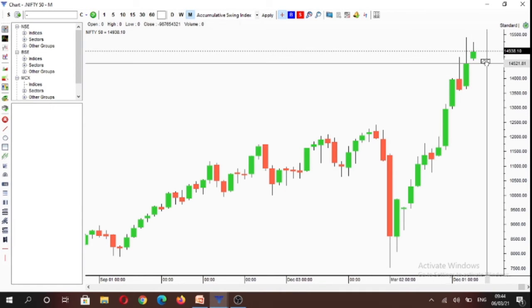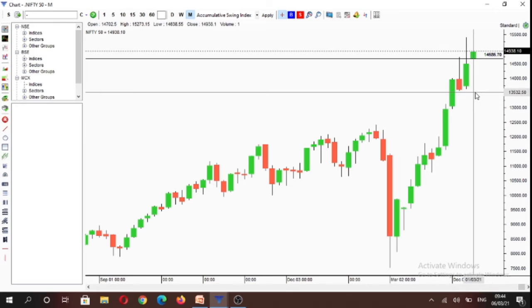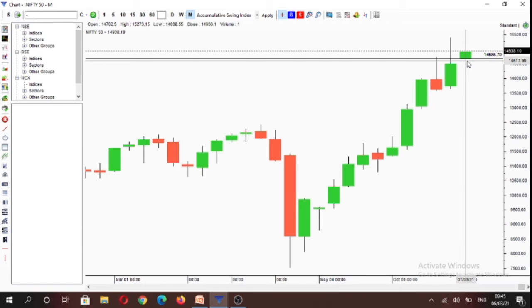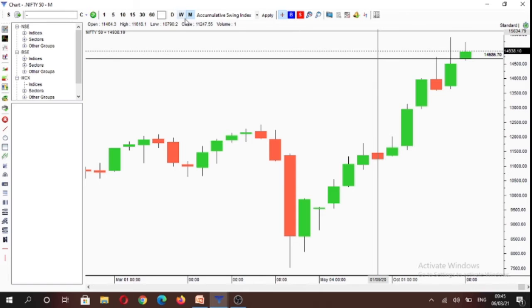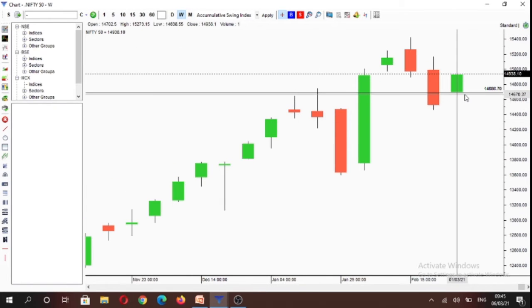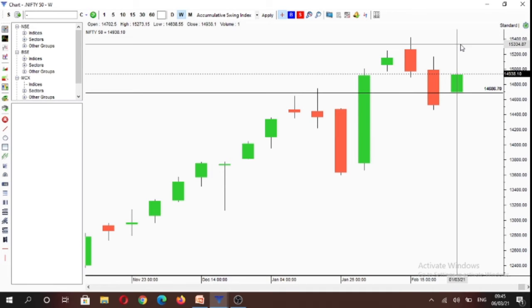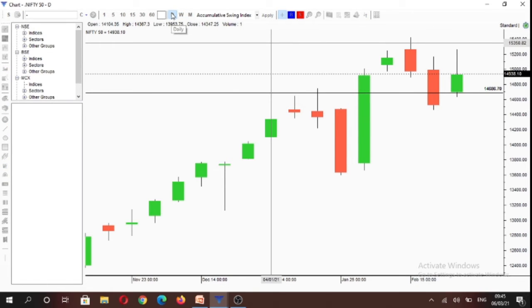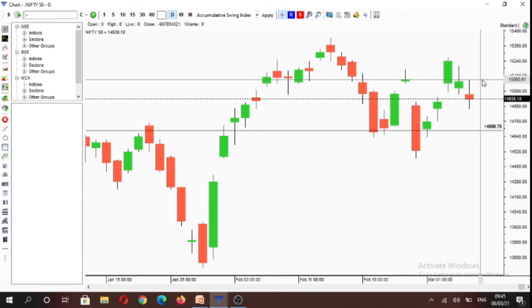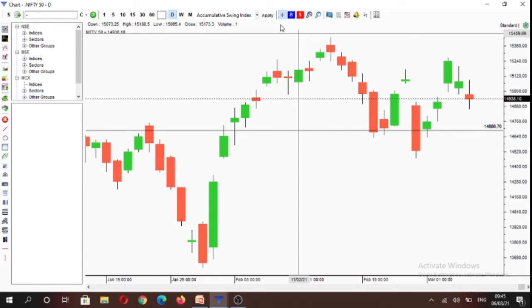If we analyze Nifty on multiple time frames, you will see that on the monthly time frame, the market is under control of buyers above 14,702 levels, and on the weekly time frame, the opening is the same as today, as this week we had the start of a new week as well as a new month. So on the weekly time frame as well, the market is under control of buyers. In terms of price structure on the weekly, we have been making a higher high and a higher low. And if you see the daily time frame, we have been making lower highs and lower lows. So straight away there is a conflict in the price structure on multiple time frames.